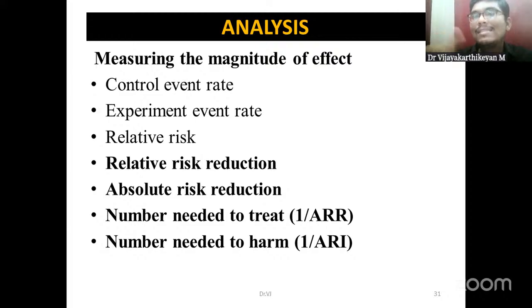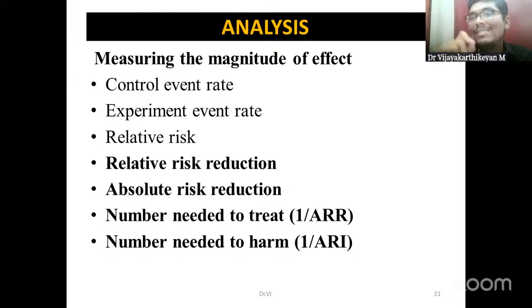What is risk in the unexposed group? Usually we will be formulating in a 2x2 table, right? In the 2x2 table here, we will be having the exposure in the rows, and the treatment group and the control group in the columns. So A, B, C, D will be there. A and C will be the individuals who are in the study group, and B and D will be the control group.